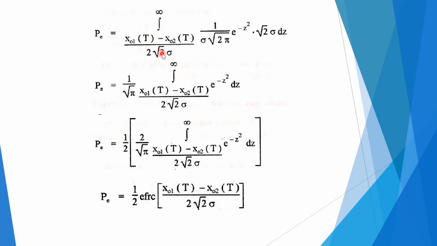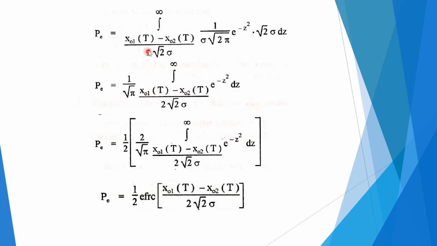The limits are changed now, xO1 of t minus xO2 of t divided by 2 under root of 2 sigma up to infinity, and 1 divided by sigma under root of 2 pi into e raised to minus z square into under root of 2 sigma dz, that we have replaced instead of the derivative of NO of t.